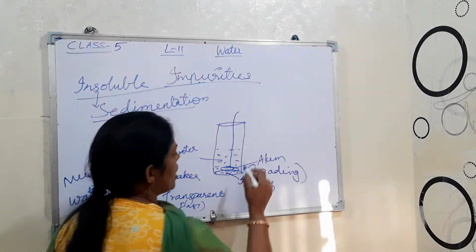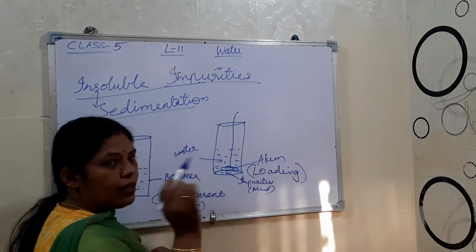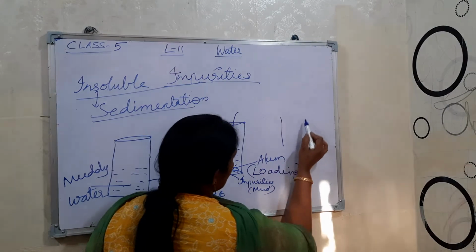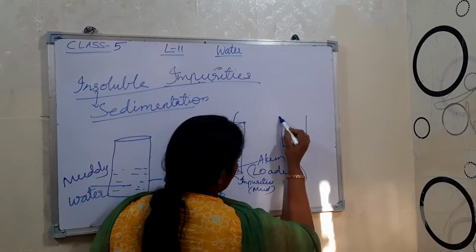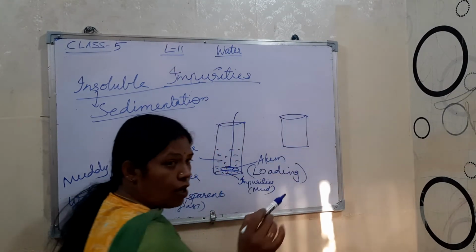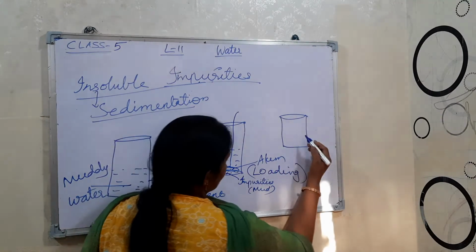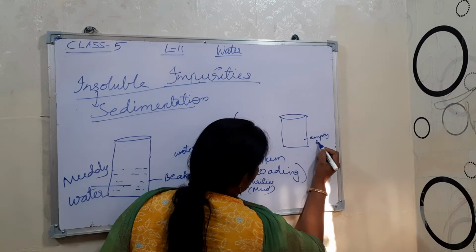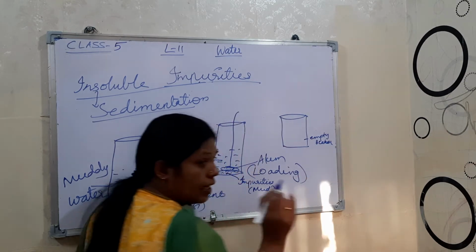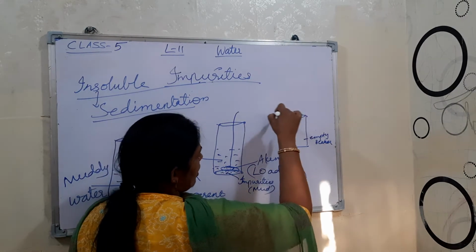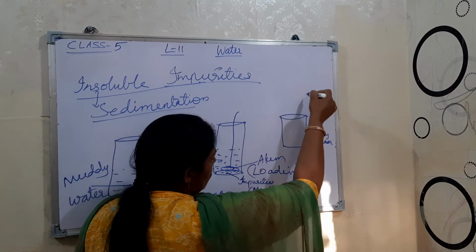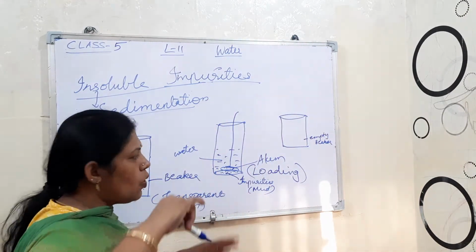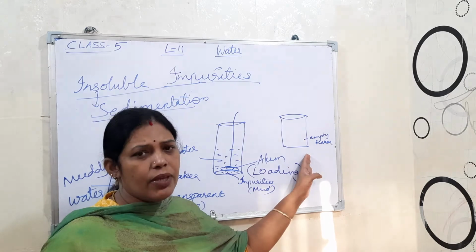That method is known as decantation. In that method what we will do, take another empty beaker. Okay, an empty beaker or empty glass you have to take. In that, okay, empty beaker I am writing here, take an empty glass. Then this water we have to keep, just gently pour this water into this beaker without